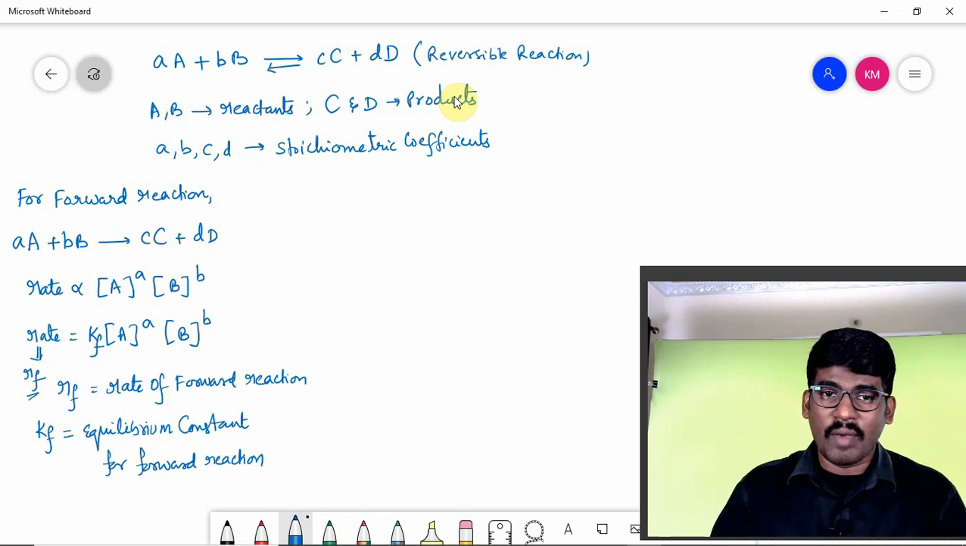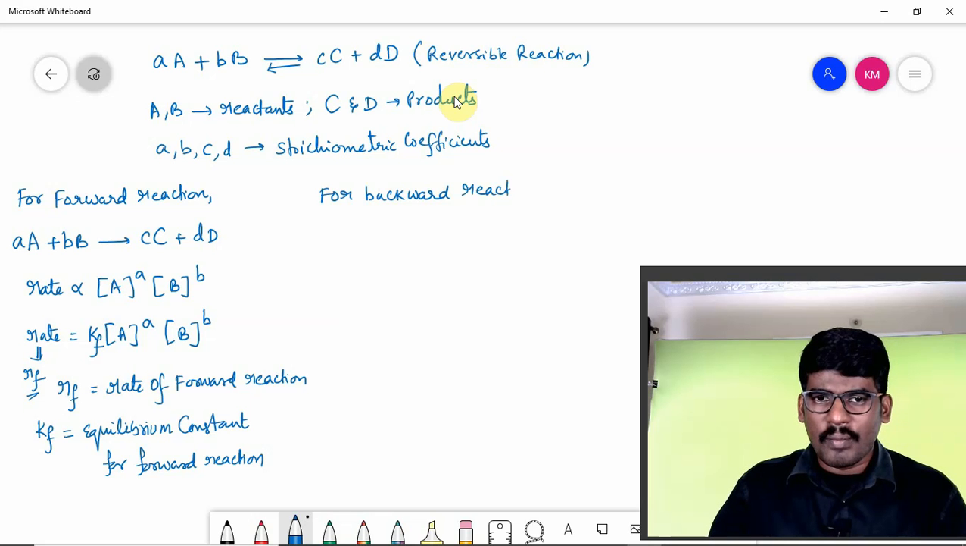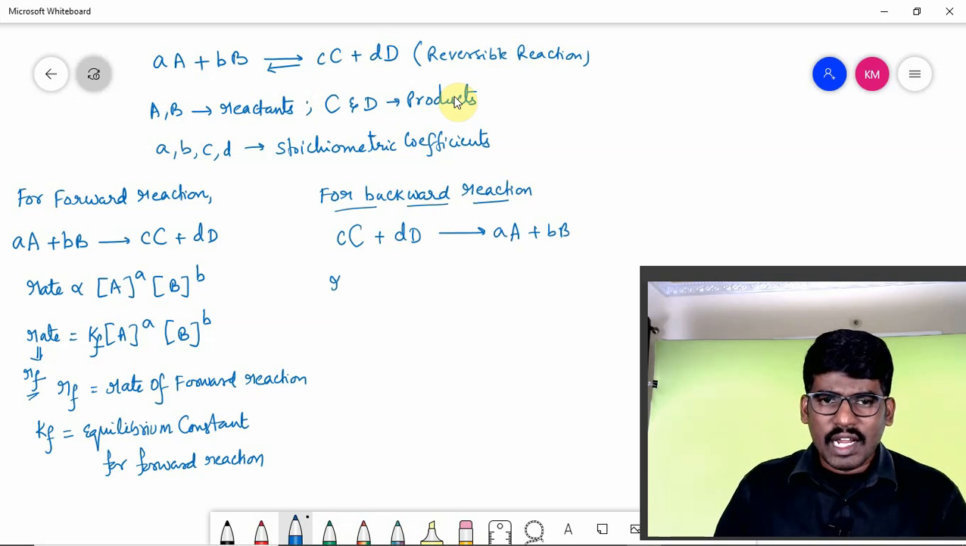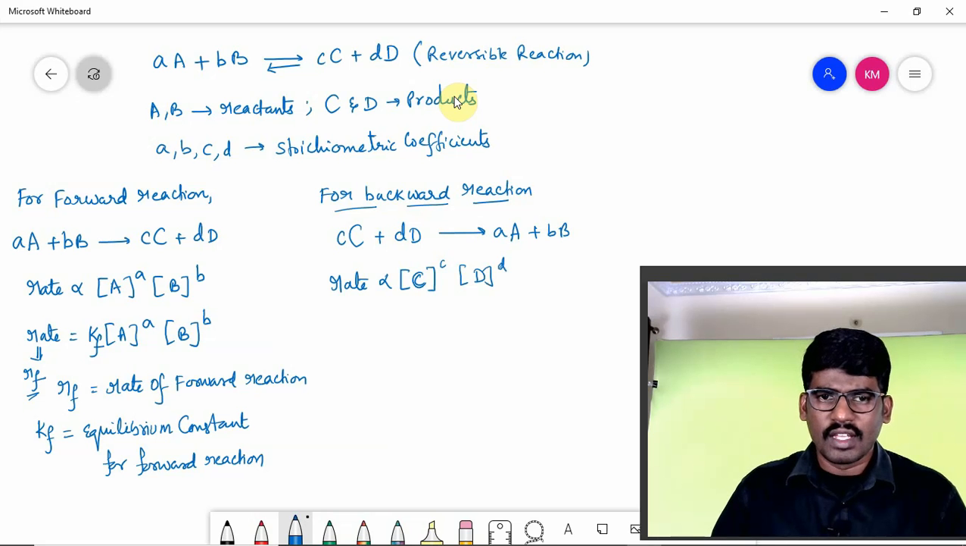Similarly, you can take it for the backward reaction. So what is the backward reaction? We have c moles of C plus d moles of D giving rise to a moles of A plus b moles of B. Then the rate of the backward reaction is directly proportional to the concentration of C raised to c, concentration of D raised to d. So rate is equal to Kb.